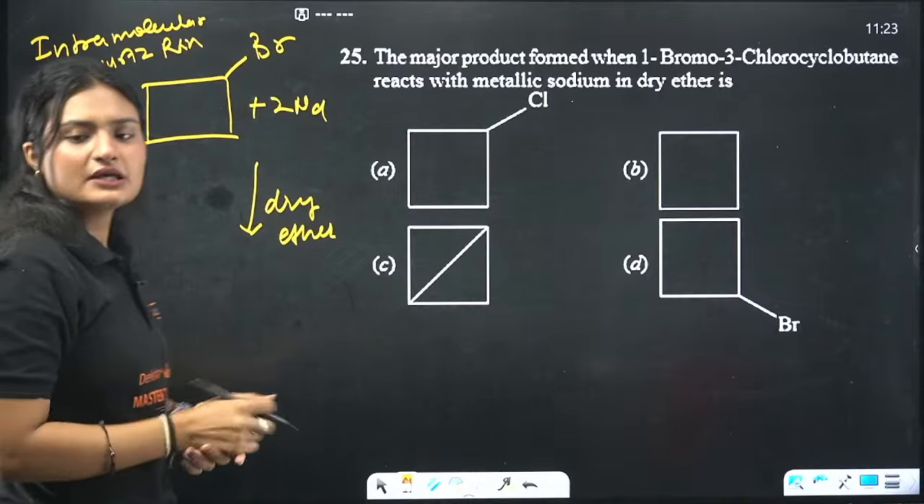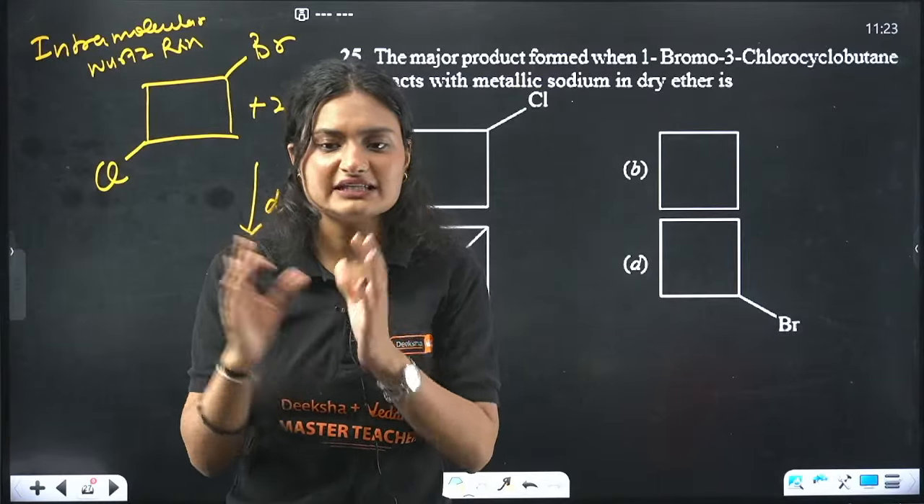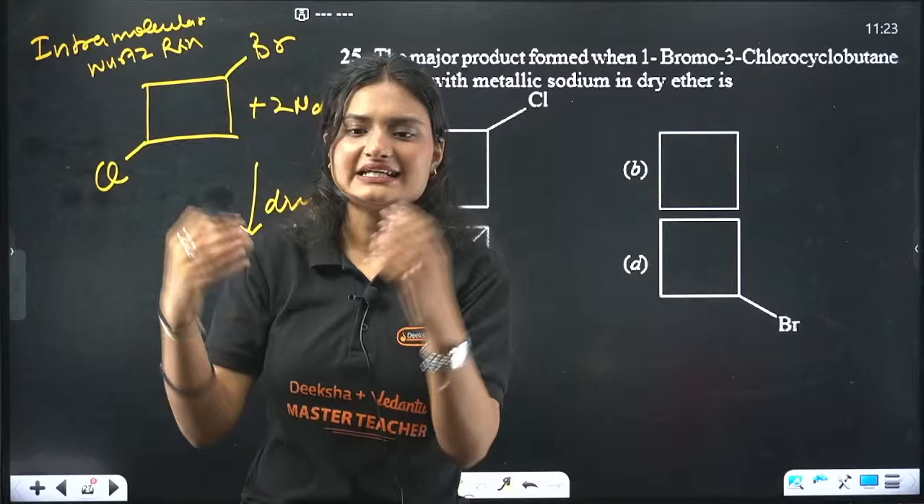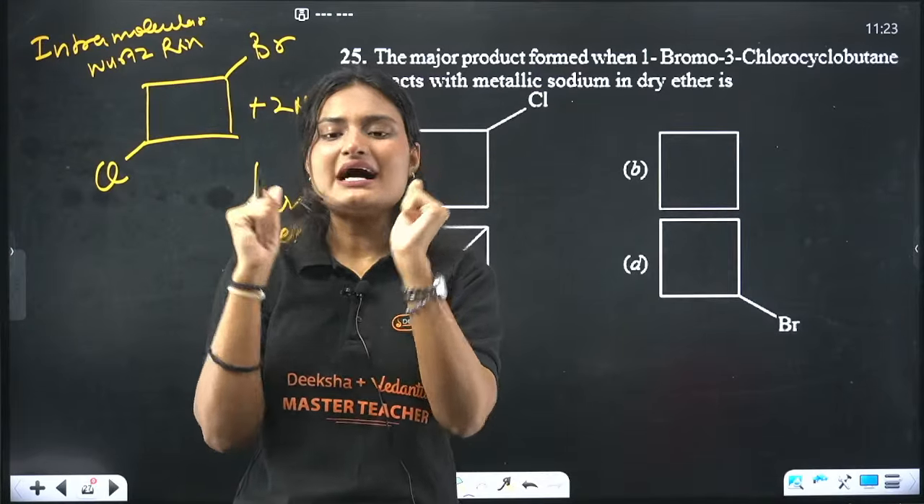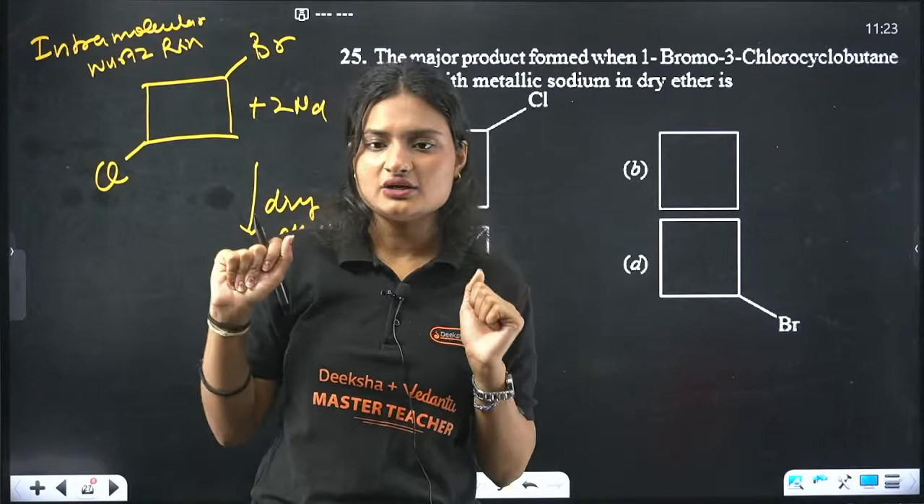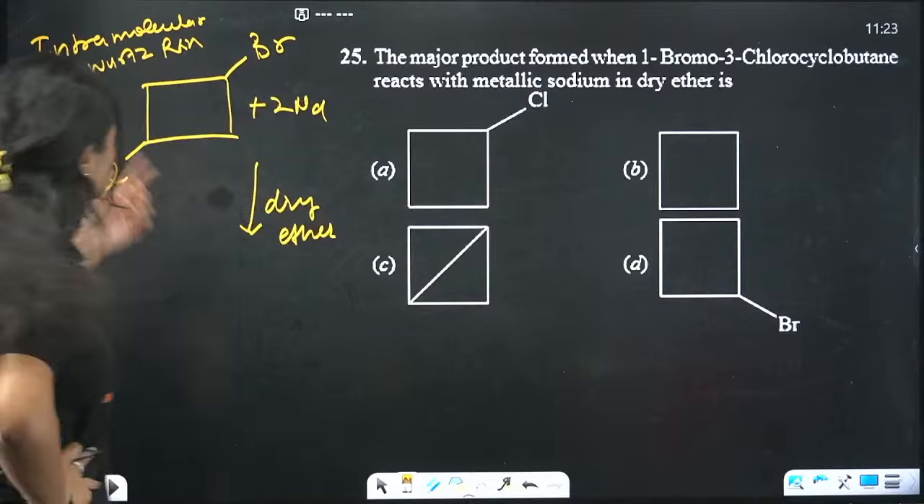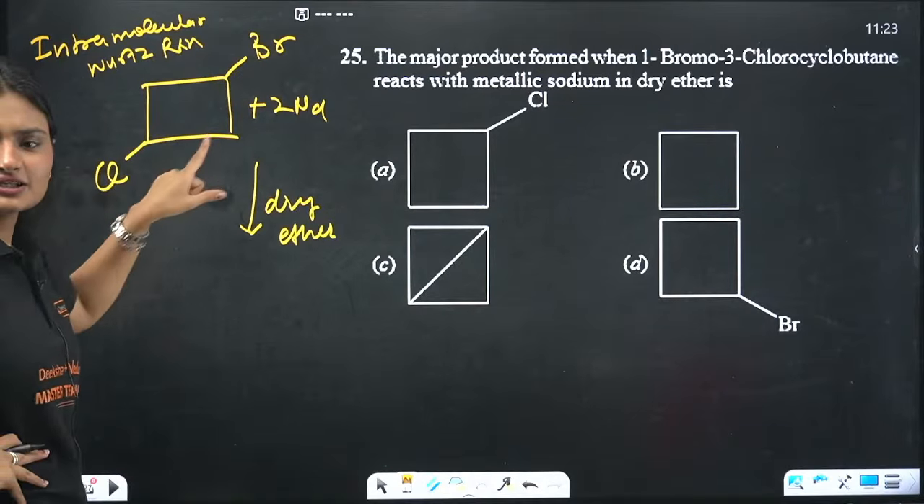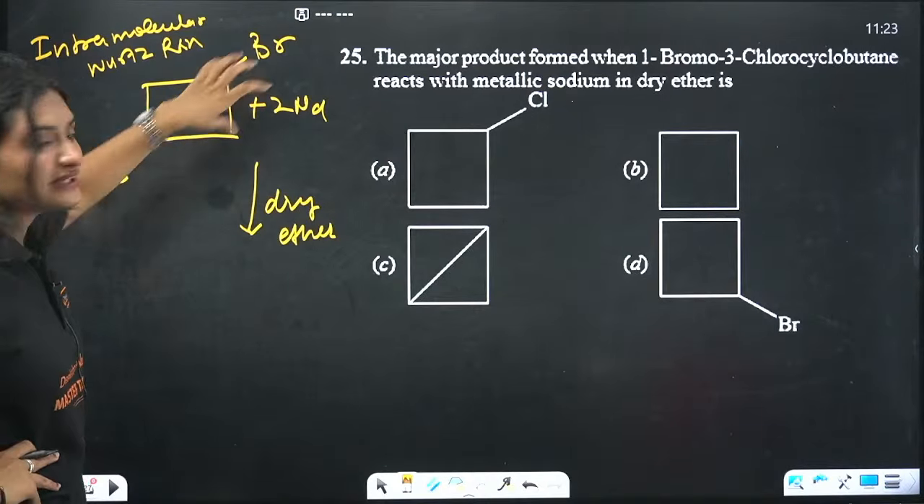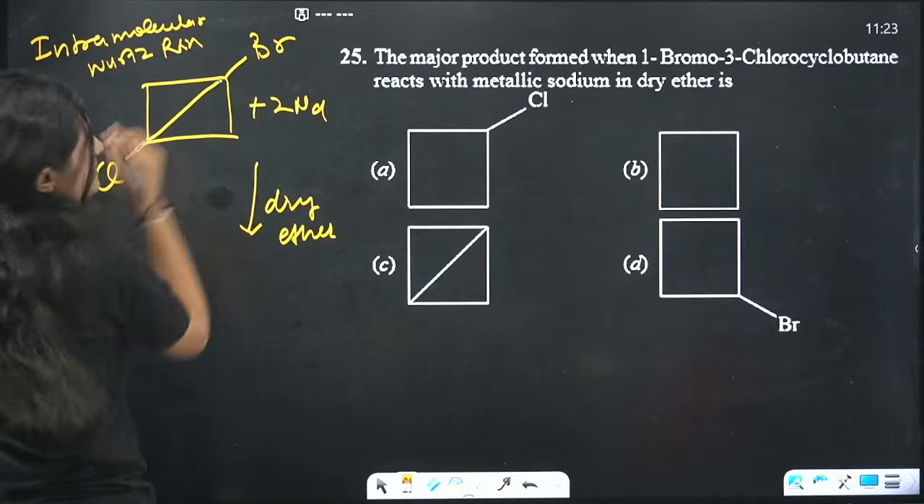Intramolecular Wurtz. Whenever we do a Wurtz reaction, we normally get an alkane, R-R. A bond is formed between two alkyl groups. But here, what will we get? We have two halides, right? What will happen here? These two will get lost and a bond is formed between these two carbons.